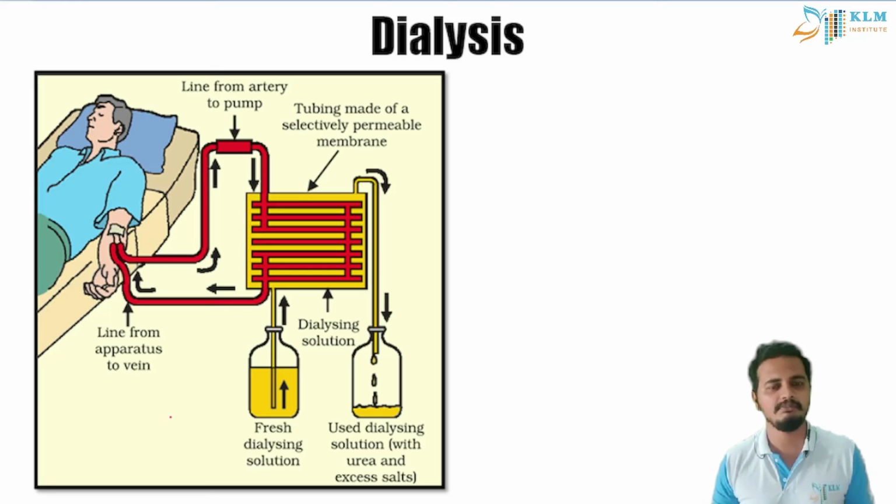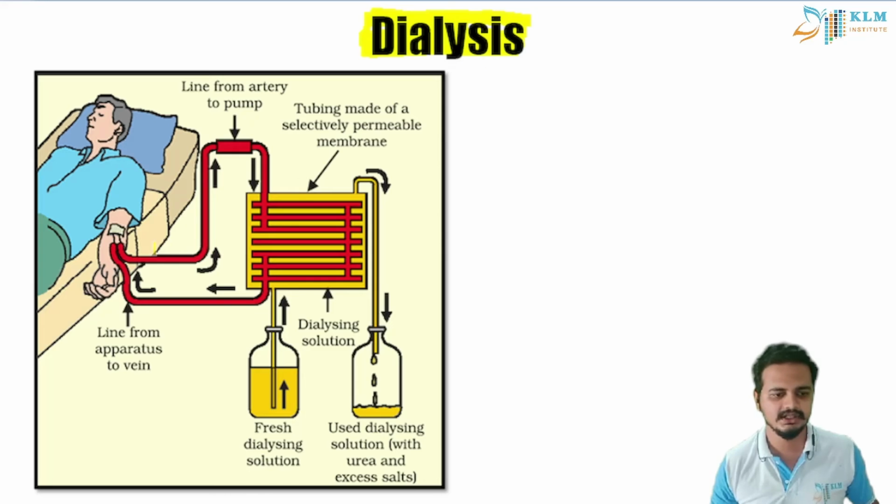So what happens if you don't have a kidney? It is very harmful. As you accumulate more and more nitrogenous waste, it leads to a lot of infections in your body. You might even die, student. So scientists have developed a technique called dialysis. This is some sort of artificial kidney.